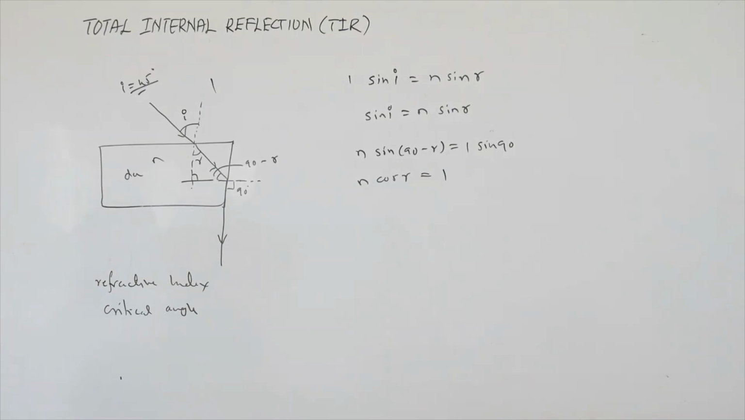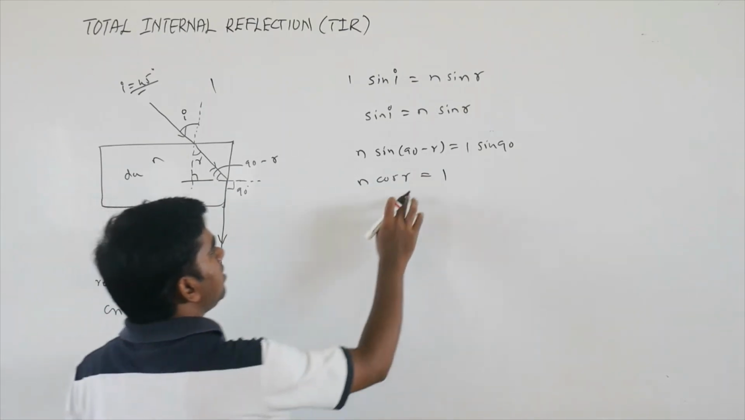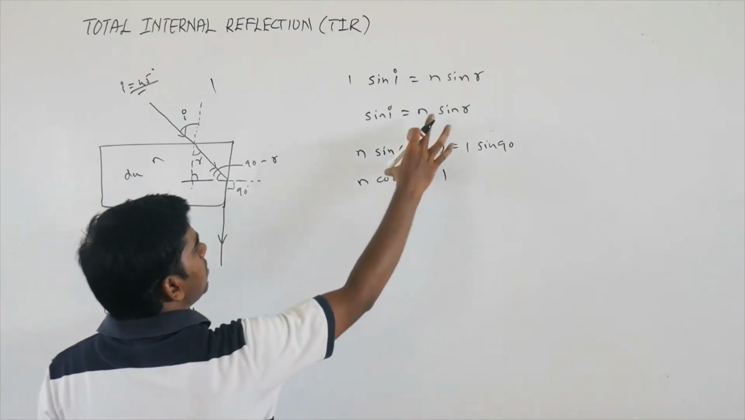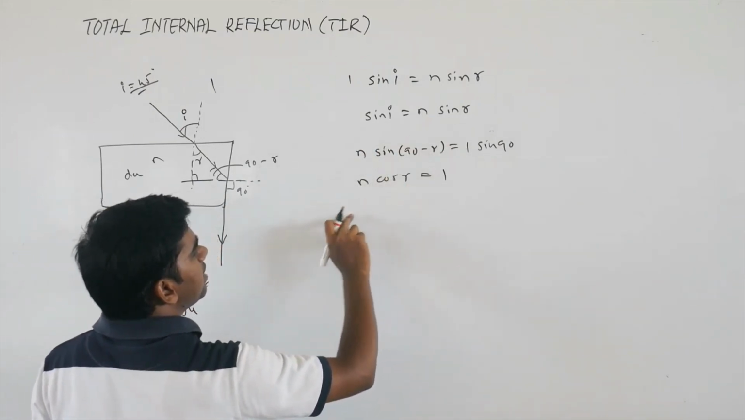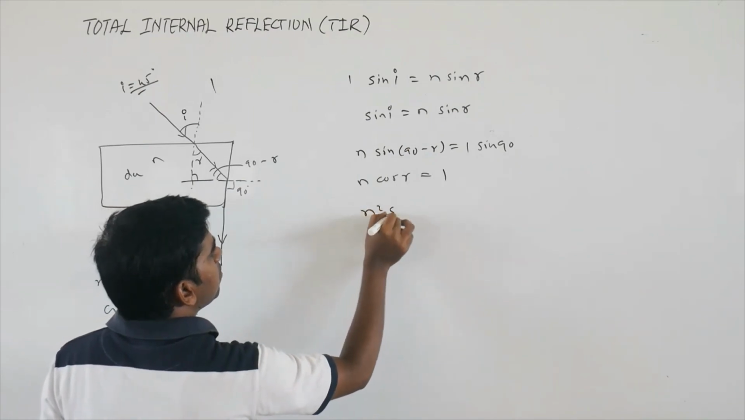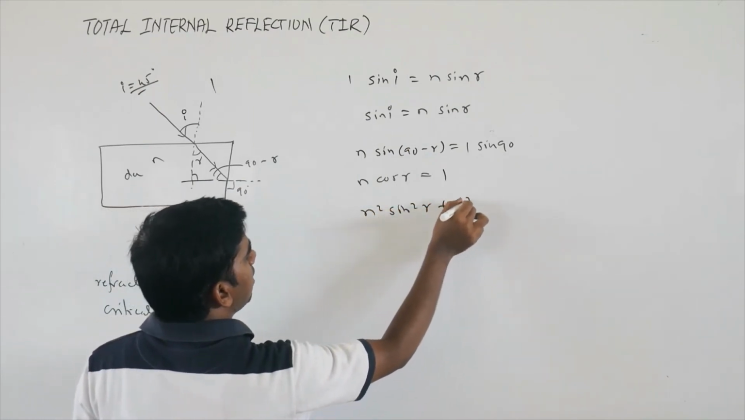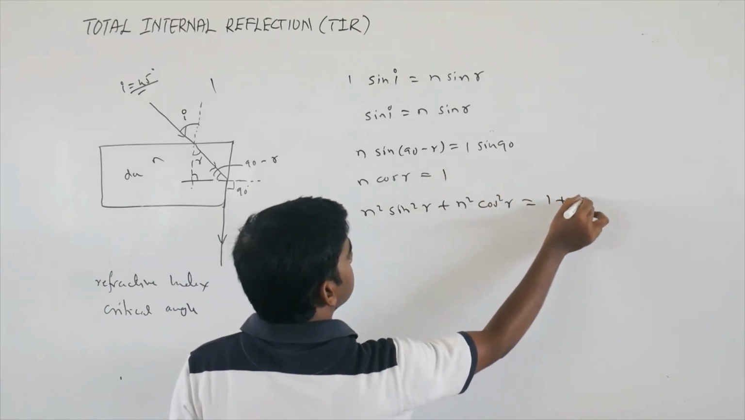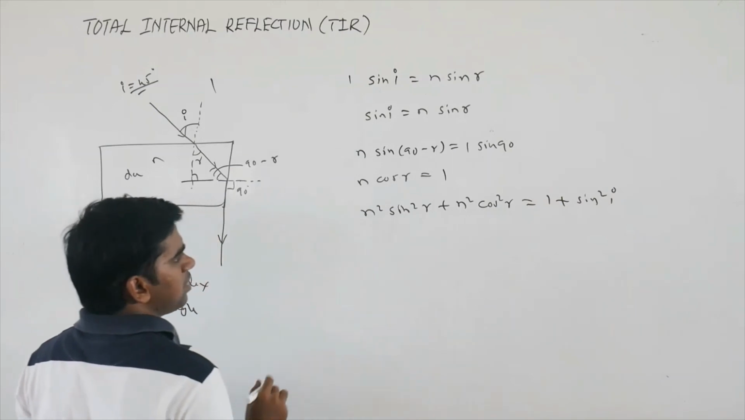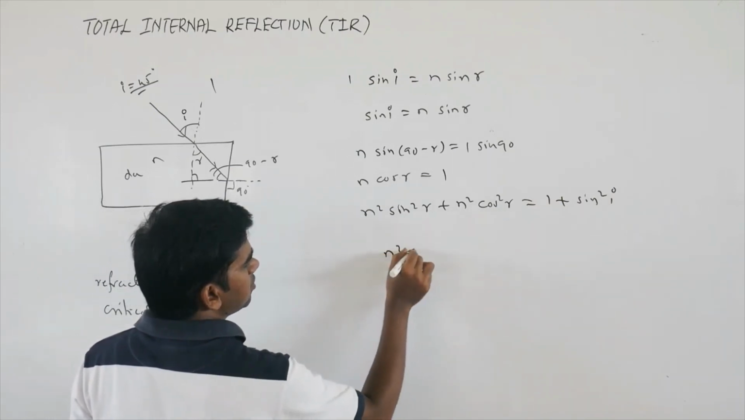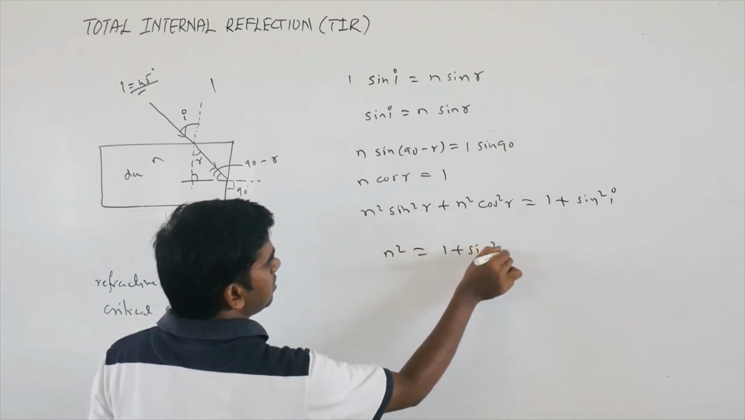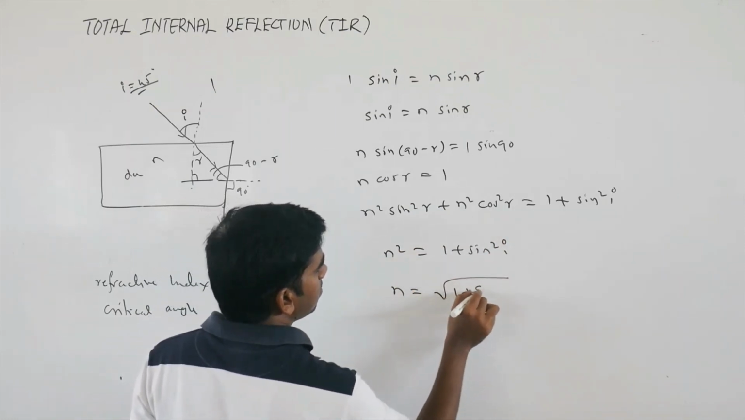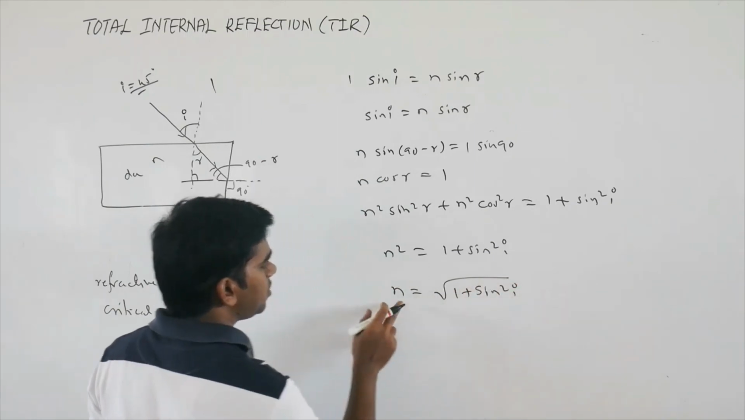Now square and add these two. You can take this on this side, so you can write it as n square sin square r plus n square cos square r equals 1 square plus sin square I. So this will become n square equals 1 plus sin square I. So n equals root of 1 plus sin square I. This is the refractive index n.